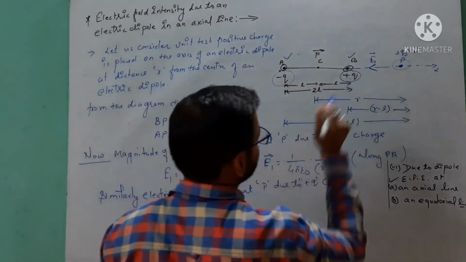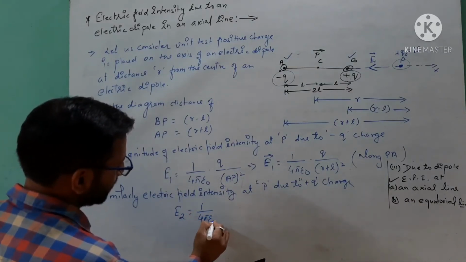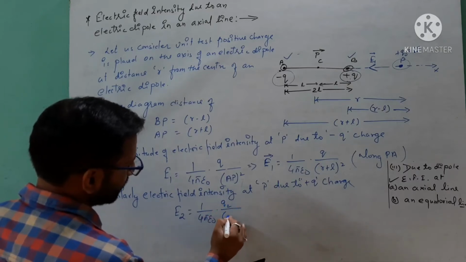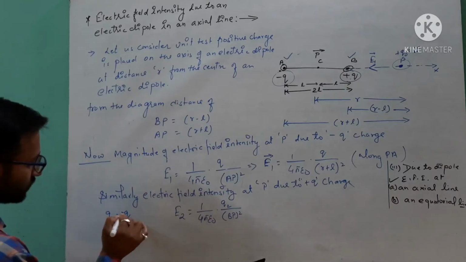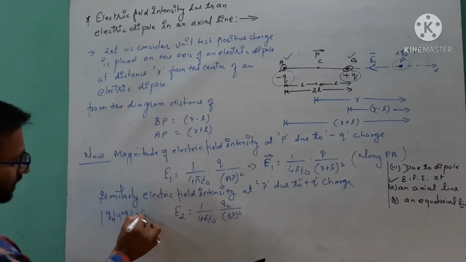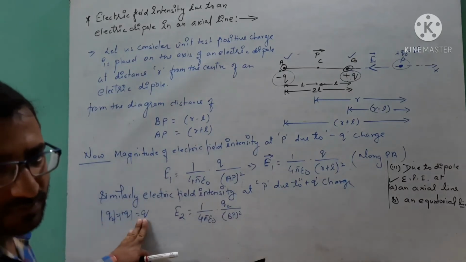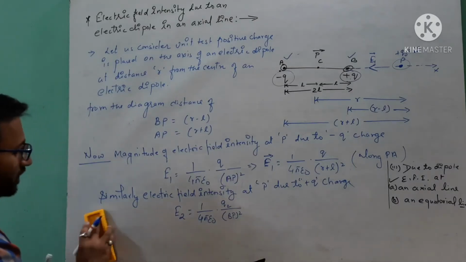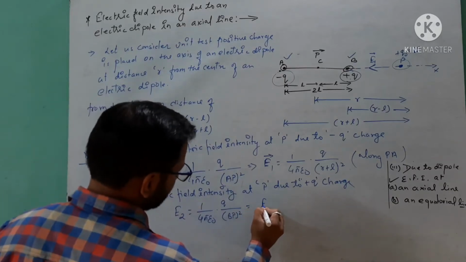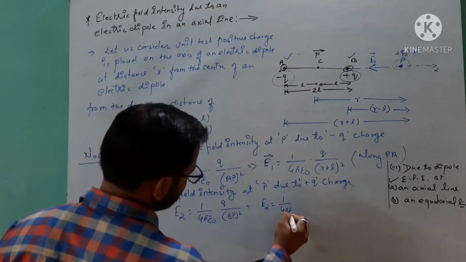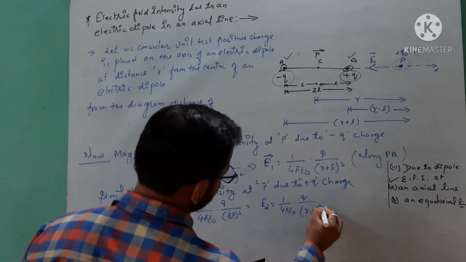The electric field I am using for it is E2, so it will be 1 over 4 pi epsilon naught Q2 by BP squared, and here I am considering Q2 equal to plus Q charge, the magnitude of this is again Q. Without sign I am writing the magnitude of charge, which is Q coulomb. Now E2 is equal to 1 over 4 pi epsilon naught Q upon r minus l whole squared.